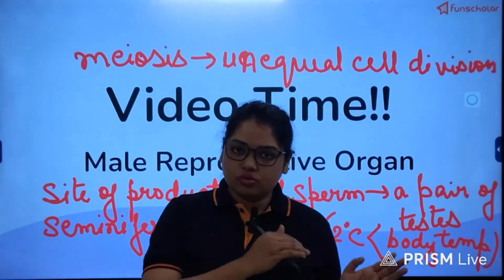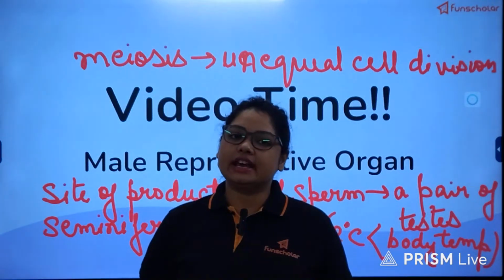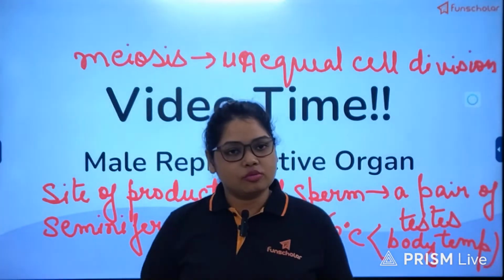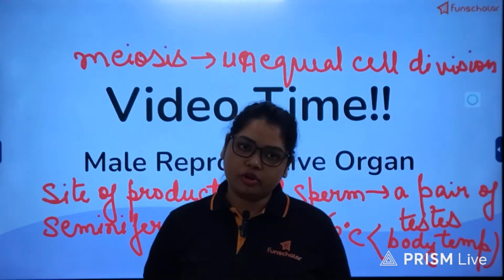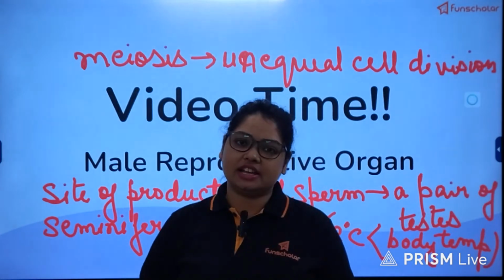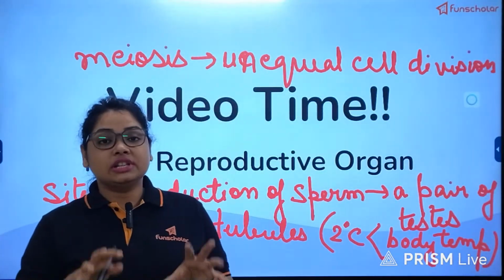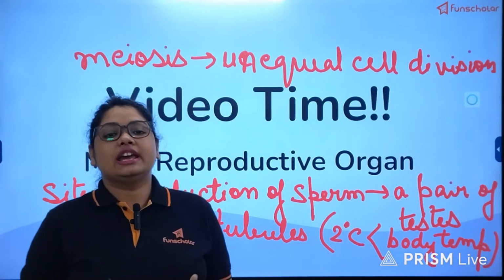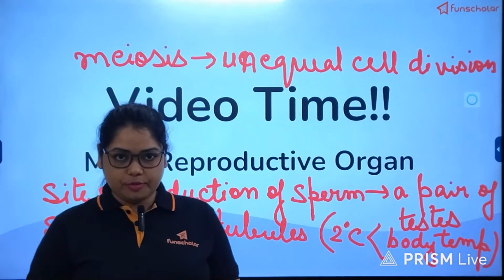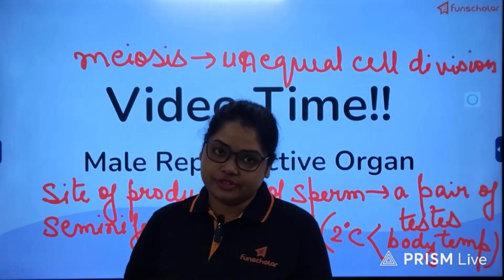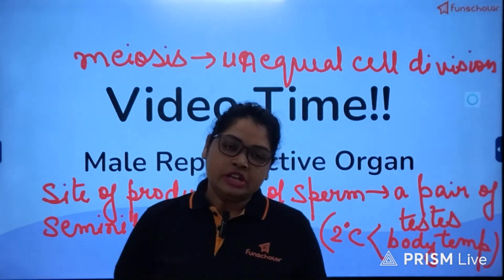These oocytes and spermatocytes are diploid in nature, containing 46 chromosomes, which is the total number of chromosomes present in each cell of the human body. But when the gametes or germ cells are produced from these mother cells, the number of chromosomes is halved in the germ cell.